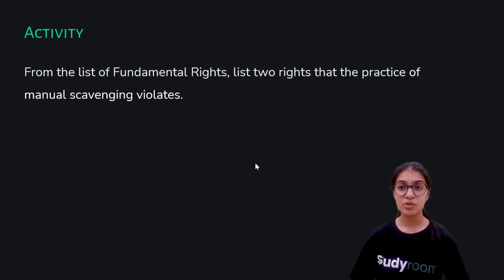It is quite obvious that if you are exposed to a place full of human waste and animal waste, there could be many infections and diseases that you could be exposed to. So the right against exploitation is also violated in this practice. Two fundamental rights, the right to equality and the right against exploitation, are violated in the practice of manual scavenging.